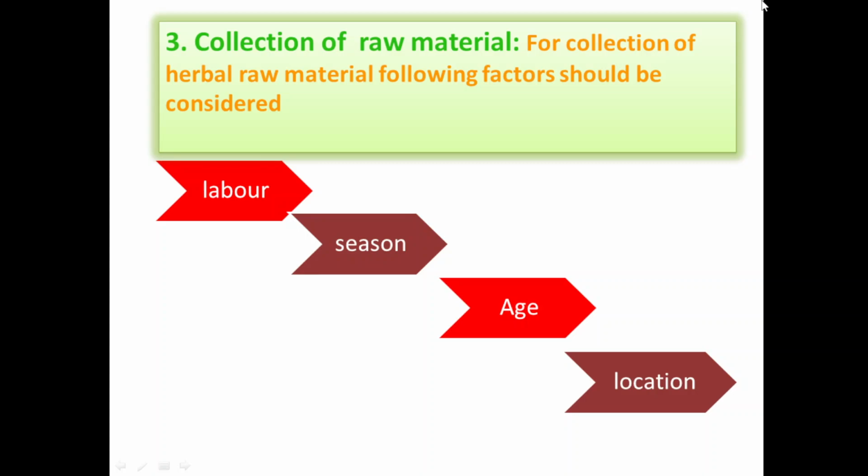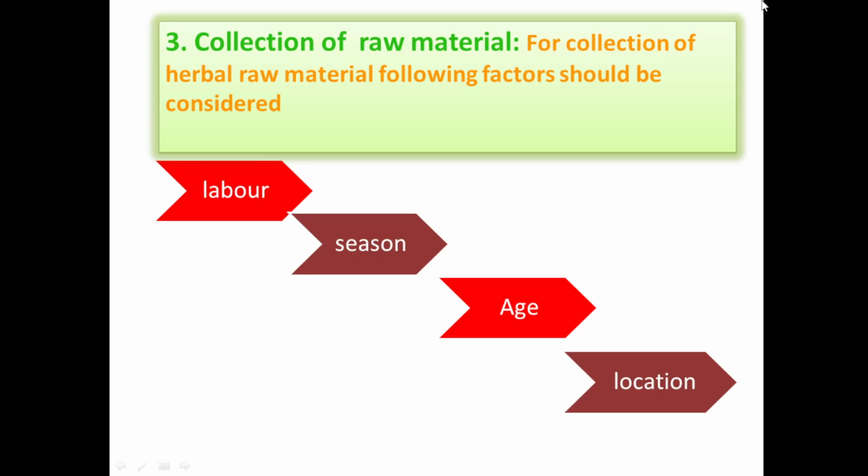Whereas if small, immature or not fully grown leaves are collected, in that case that particular formulation does not give the therapeutic effect which is mentioned for that formulation. For that reason, if skilled laborers are there, then they will collect good quality raw material, and finally the formulation will give the therapeutic effect. For that reason, if the cultivation and collection of plant material is done by skilled labor, then it is always beneficial. Second, season. There are different seasons for collection of different types of plant material.